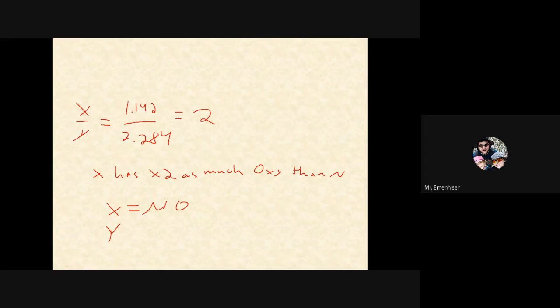So I think it should be NO2. And I'll double check this, but I think it should be NO2, but I need to check the answer key. But I'm thinking it's B, NO2. Y has twice as much oxygen than nitrogen. X has 1 to 1. Yeah, so I'll double check this one, but I'm thinking B. All right, let's see what else we got.